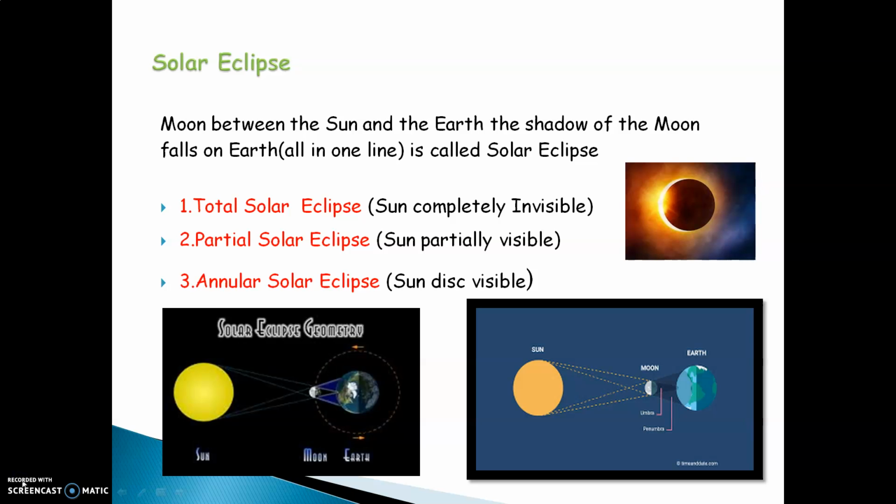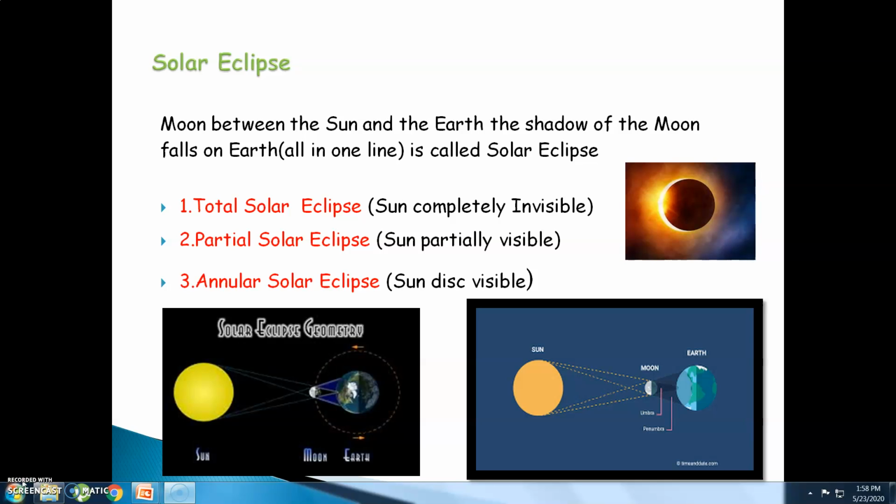Solar eclipse. During a solar eclipse, the moon is between the sun and the earth and the shadow of the moon falls on the earth. All in one line is called a solar eclipse. When all three celestial bodies form a straight line, the moon comes in between the sun and the earth.